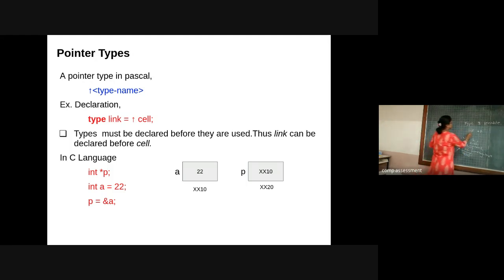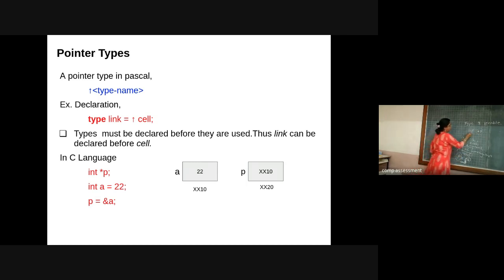But when I am using a pointer p, what is my pointer p? It is nothing but holding an address. So p = &a. This unary operator ampersand indicates the address of variable a, which will be stored in this pointer variable p.